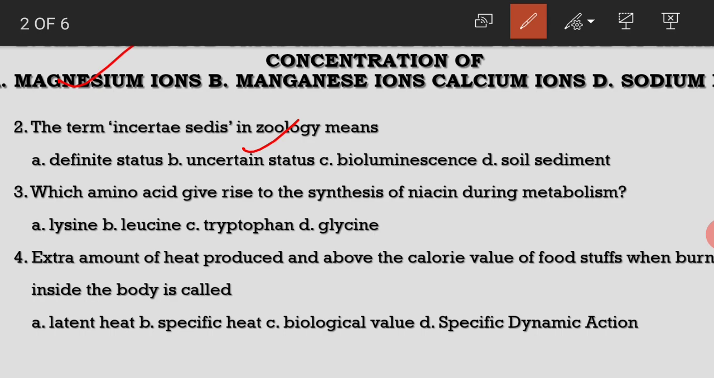Which amino acid gives rise to the synthesis of niacin during metabolism? Tryptophan. Extra amount of heat produced, above the calorie value of foodstuffs when burnt inside the body, is called specific dynamic action.